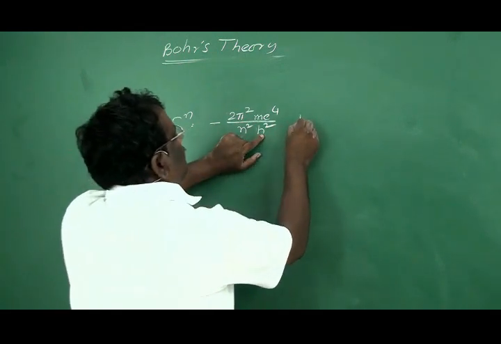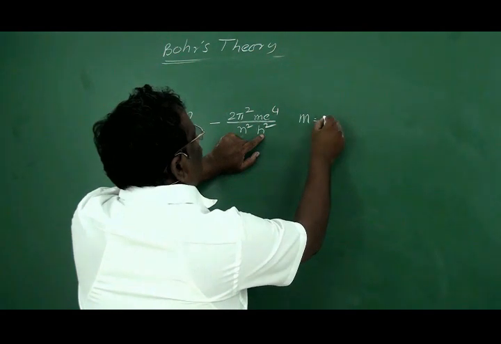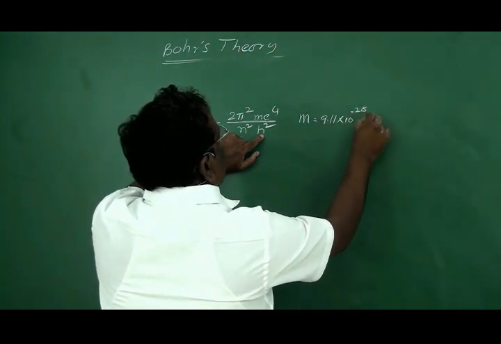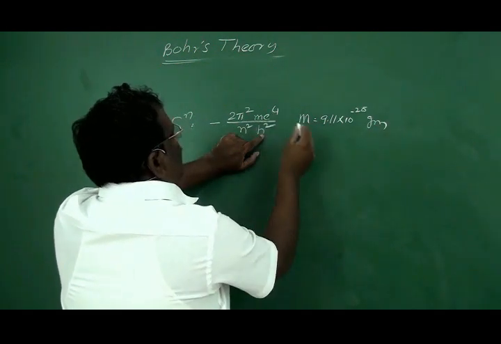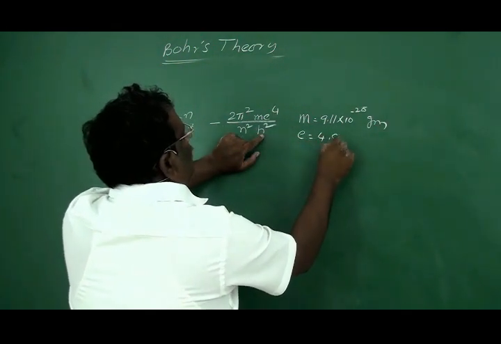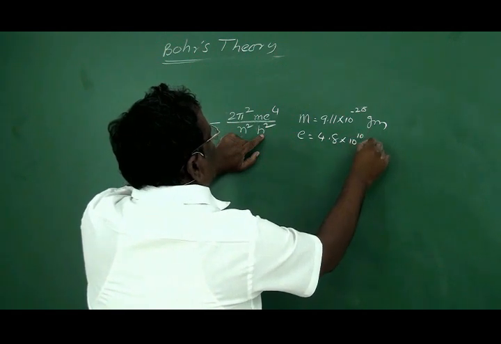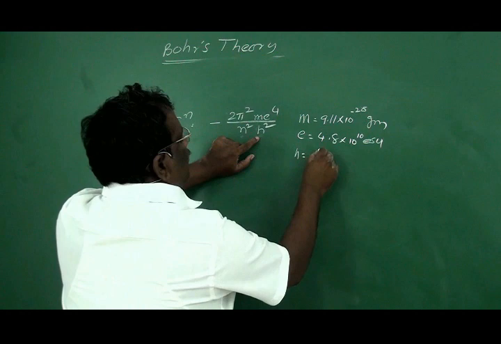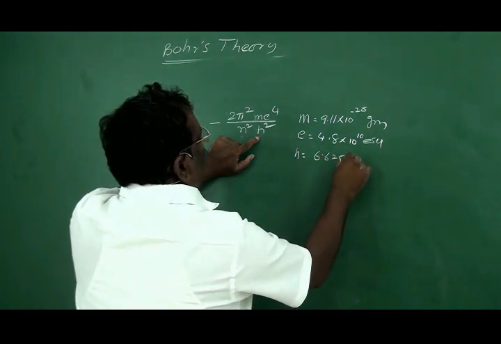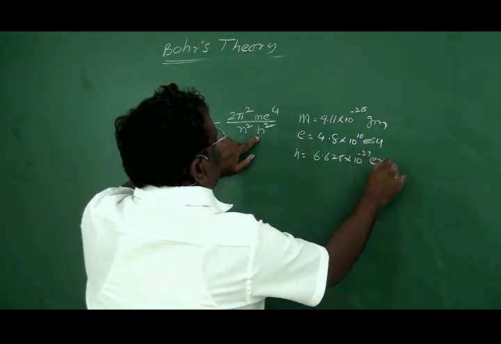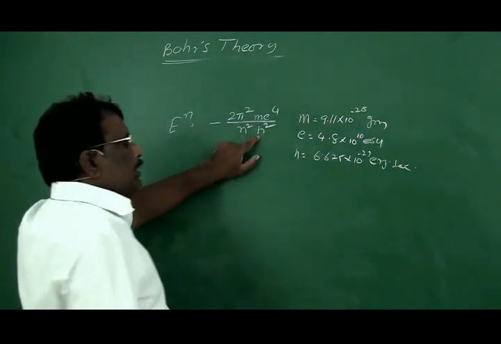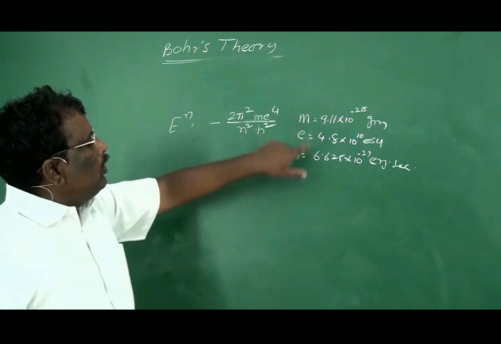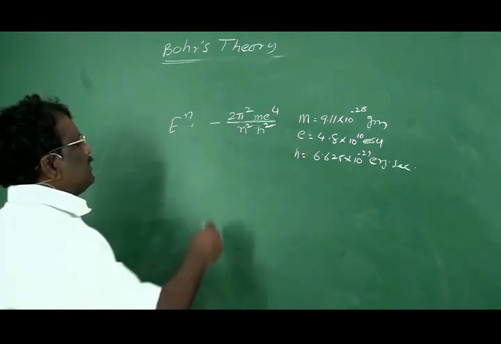Here m is the mass of an electron, that is 9.11 into 10 to the power minus 28 grams. And e is the charge of an electron, this is 4.8 into 10 to the power minus 10 ESU. Whereas h is Planck's constant, 6.625 into 10 to the power minus 27 erg second. Pi is 22/7. By substituting all these values, we'll get